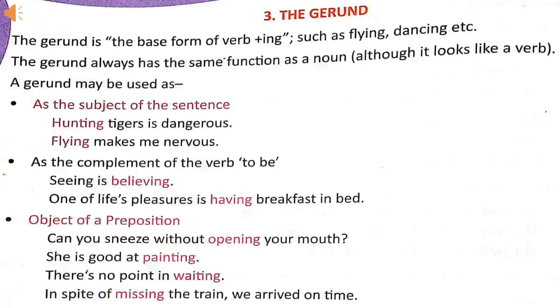Gerund is also used as the object of a preposition. For example, she is good at painting. There's no point in waiting. In these sentences, painting and waiting are gerunds used after the prepositions at and in.